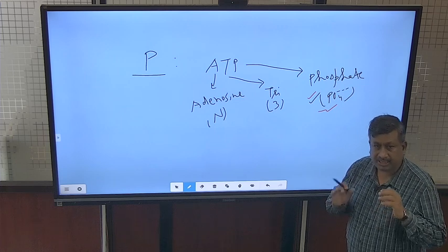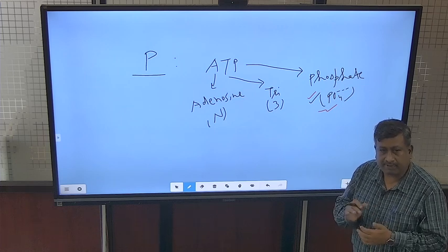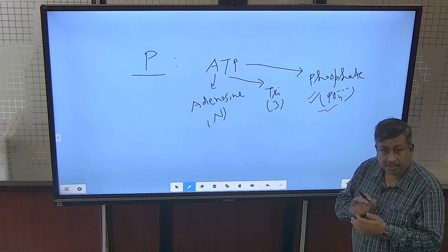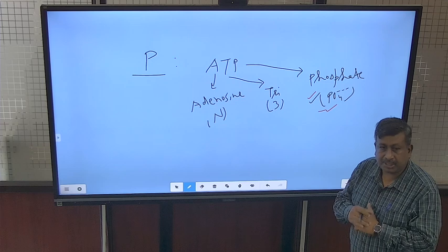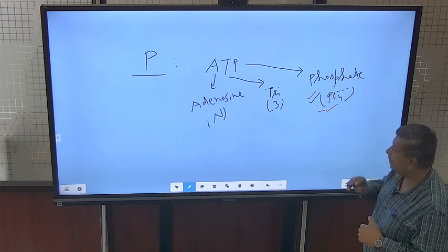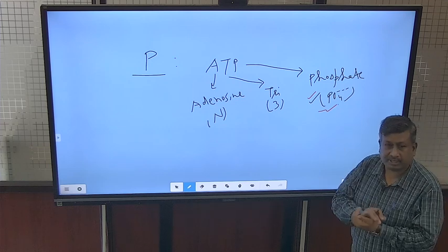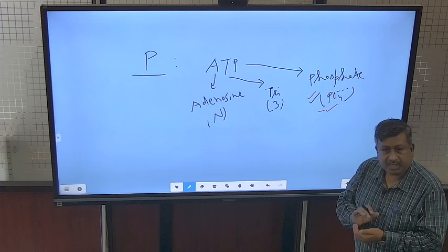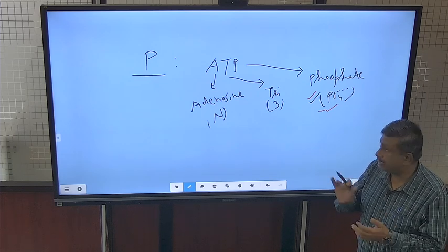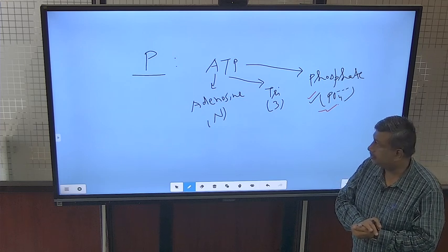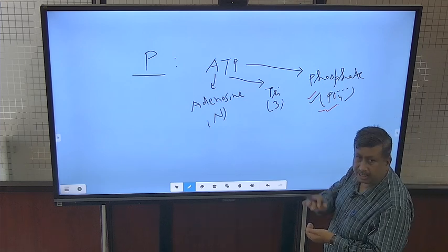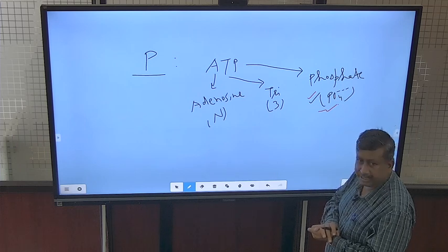As far as structure is concerned, nitrogen and phosphorus both are required, but as far as energy release, energy formation is concerned, this phosphate is important. That is why there is more significance of phosphorus in energy release, but as far as ATP formation is concerned, both are essential, nitrogen and phosphorus, and carbon, hydrogen are also involved in the organic structure.